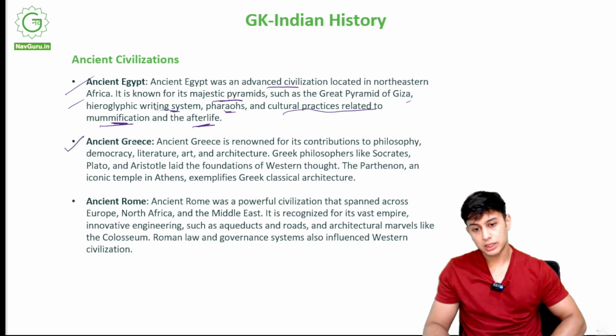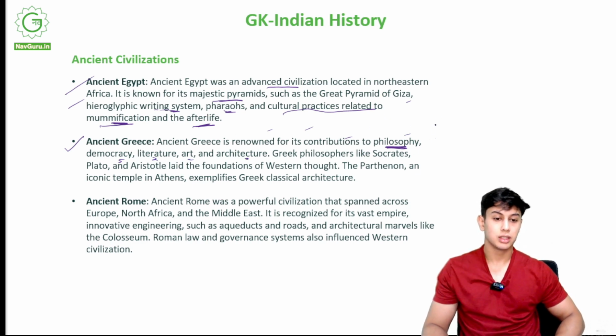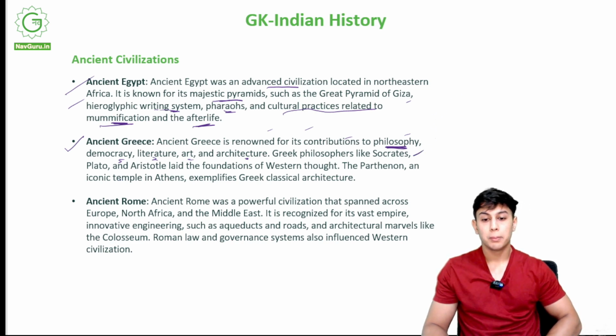Ancient Greece. Now, what is ancient Greece? Ancient Greece is renowned for its contributions to philosophy, democracy, literature, art, and architecture. Greece gave us all of these things. Greek philosophers such as Socrates, a famous Greek philosopher, and Plato, who wrote a lot about what democracy is.